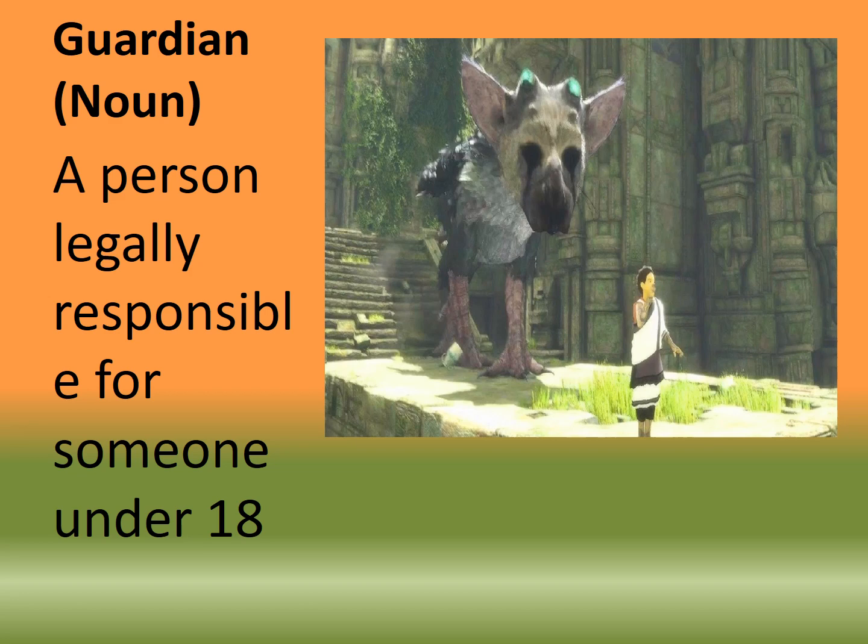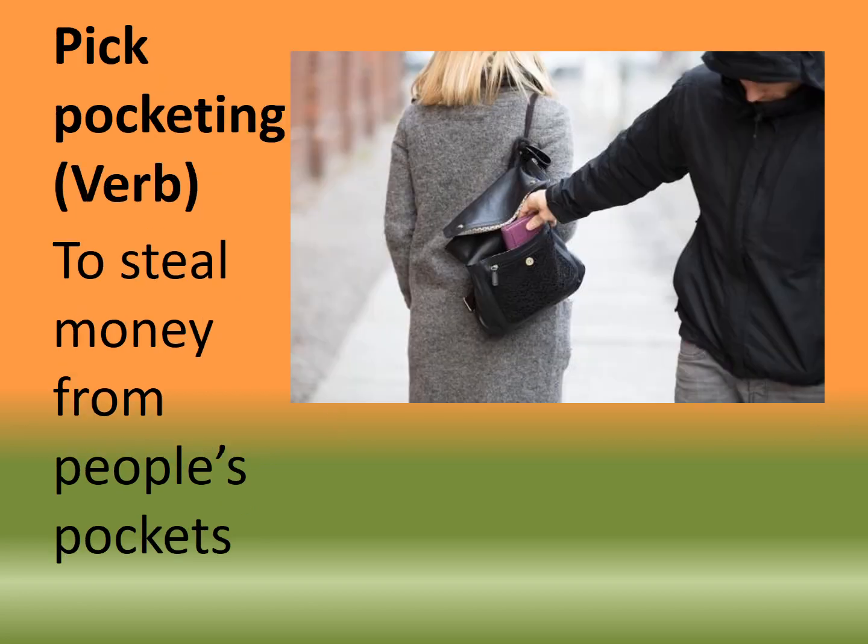Guardian. Guardian is a person legally responsible for someone under 18. For example, the bodyguards, they are guardians, people who protect others or look after them. Pickpocketing. Pickpocketing, like this person, to steal money from people's pockets. He is called the pickpocketing.